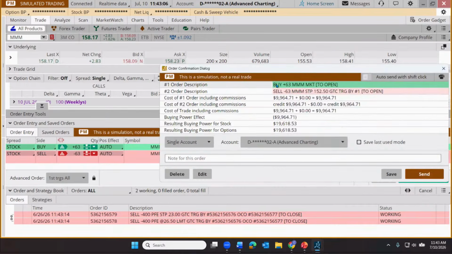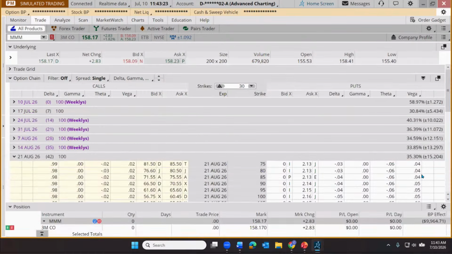And we'll click confirm and send. Buying 63 shares of 3M at the market price. Selling 63 shares with a stop of 152.50. That's our trigger price. It's not a guaranteed execution price if we get down there. And there's no commission on this trade, but there can be on some types of trades. But let's send this order off.